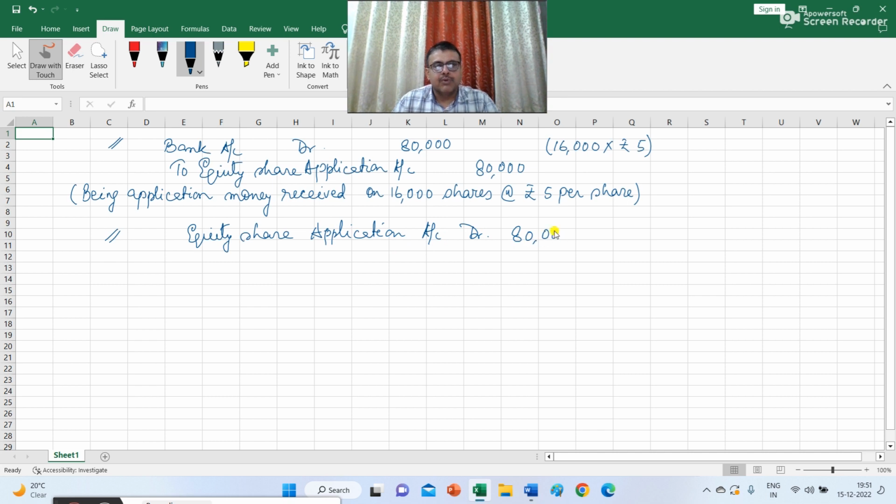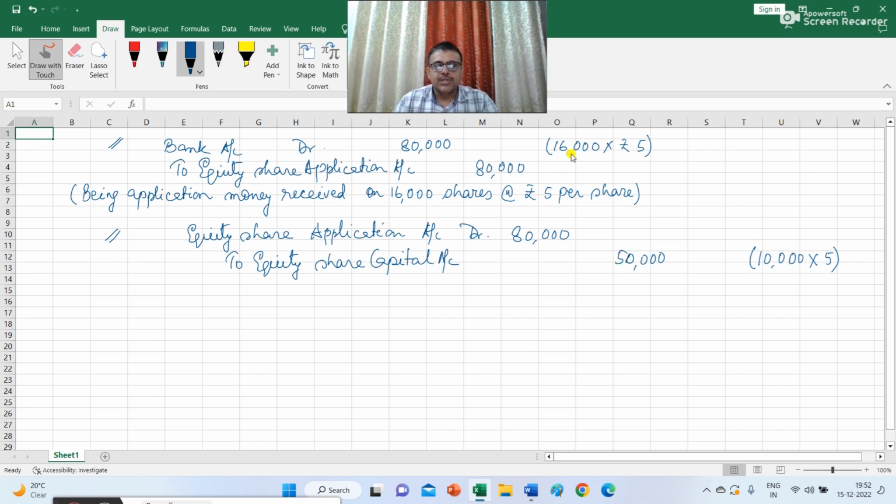So 80,000 will be debited to equity share capital account. So the amount that will be credited to equity share capital account will be 10,000, that is the number of shares, multiply this with rupees 5. So 50,000.